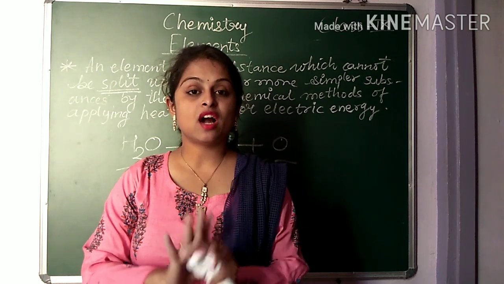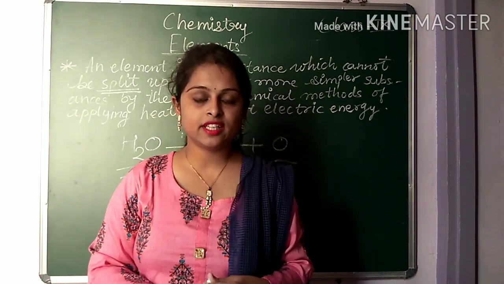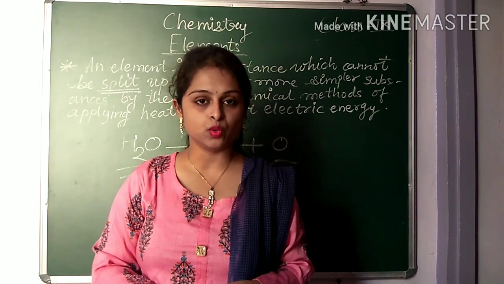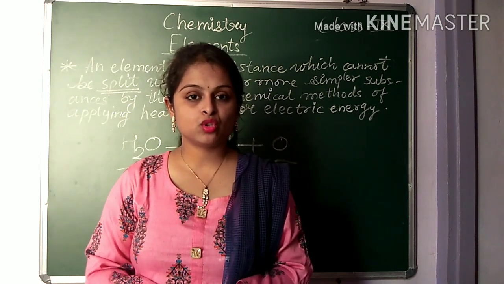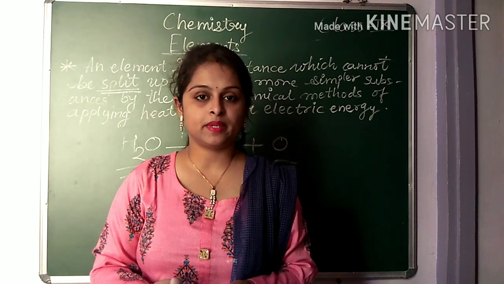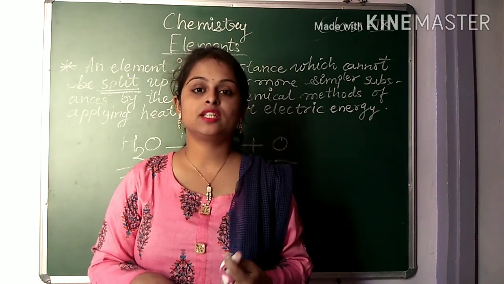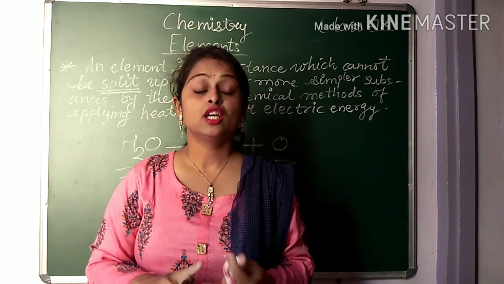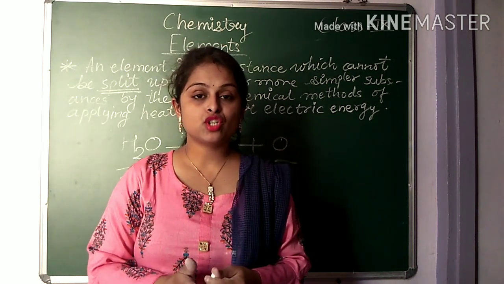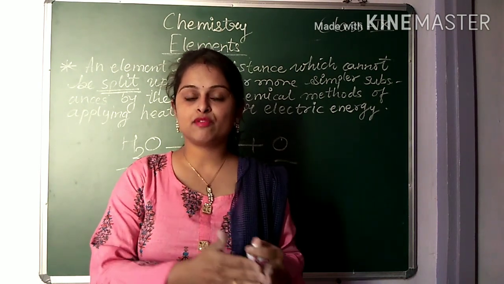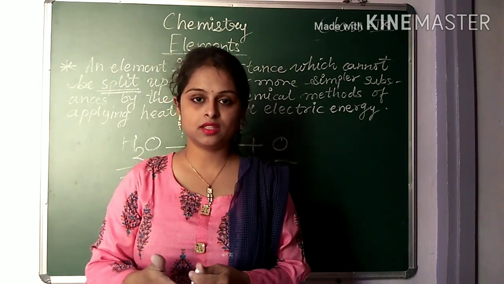So these are simple examples by which we can understand that elements cannot be separated. Why so? We can't split them up because they contain only one kind of molecule. Is it clear? Though you can use chemical methods also, still they cannot be separated. So about elements we studied how many elements there are. Now in the next session we are going to study which are the metal elements and which are the non-metal elements. Is it clear?